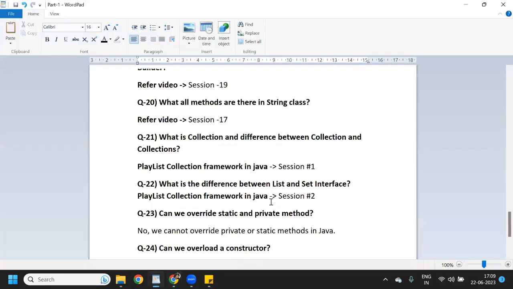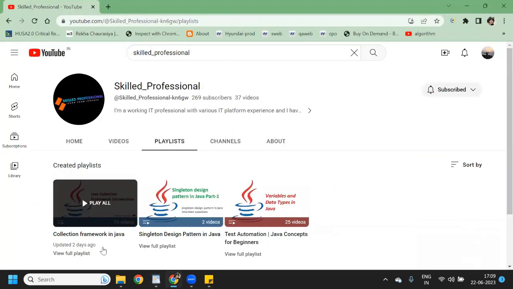And not only list and set, they can ask anything. Here I have explained the difference between list and set. They can ask what is the difference between list and sorted set, right? Sorted set we have, right? They can ask what is the difference between queue and set, and they also can ask what is the map, right? So there are so many things which I have explained under this collection framework playlist.